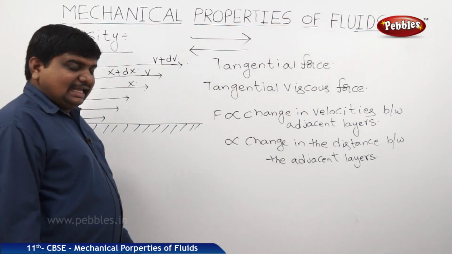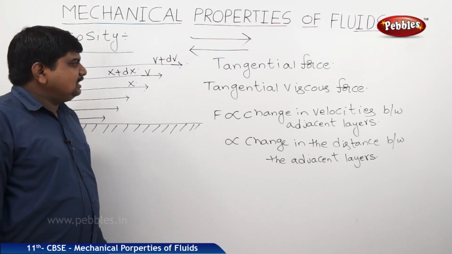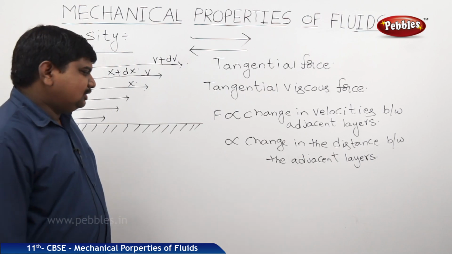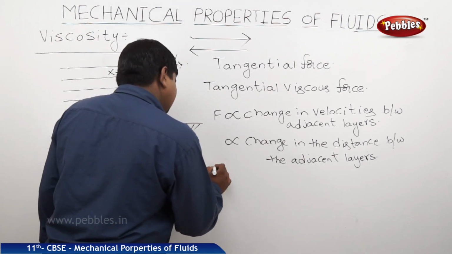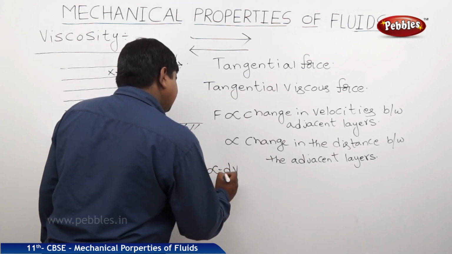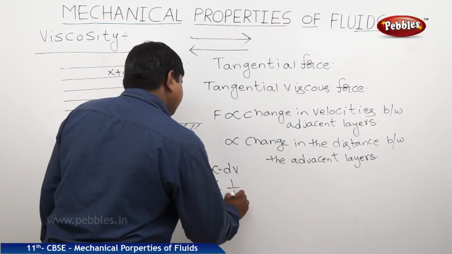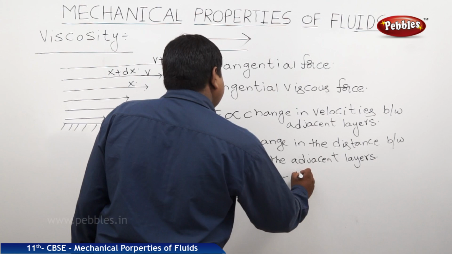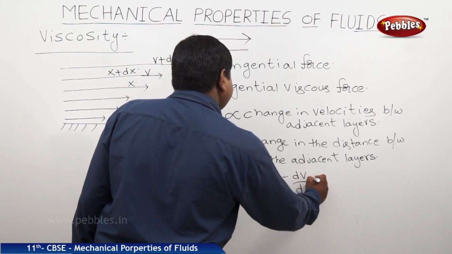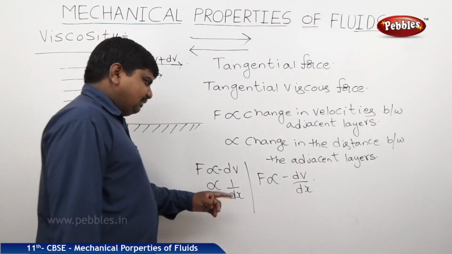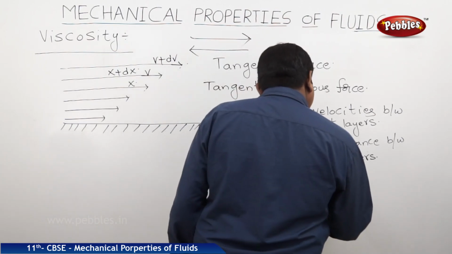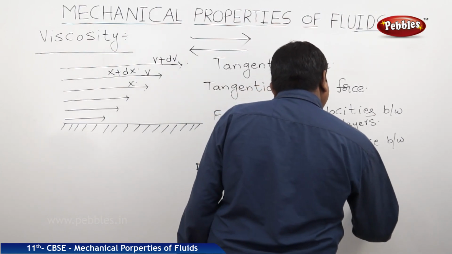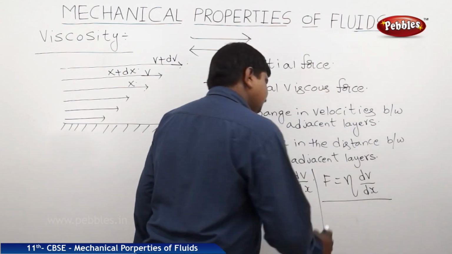But it is a negative gradient of velocity because one is moving forward, the next adjacent layer is moving backward. So F is proportional to minus dV and proportional to 1 by dx. So F is proportional to minus dV by dx. If I remove the minus sign, F is equal to eta into dV by dx.